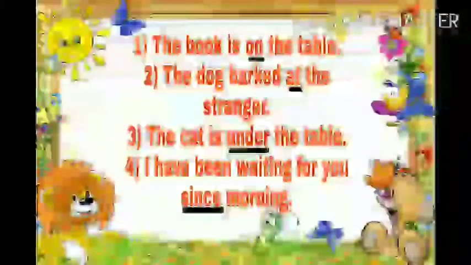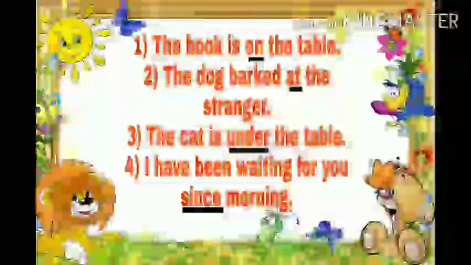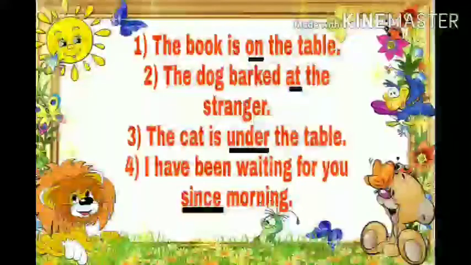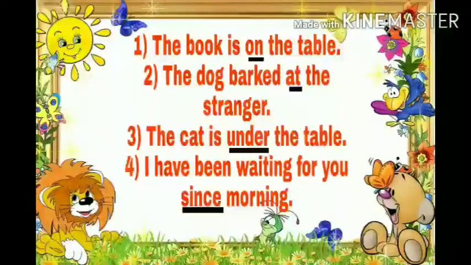The book is on the table. Here the word on indicates the position. The dog barked at the stranger. The cat is under the table. I have been waiting for you since morning. Here the word on, at, under, since indicate the position, direction or location. It also shows the relationship between the noun or pronoun.